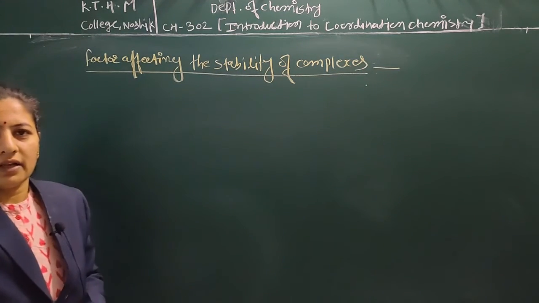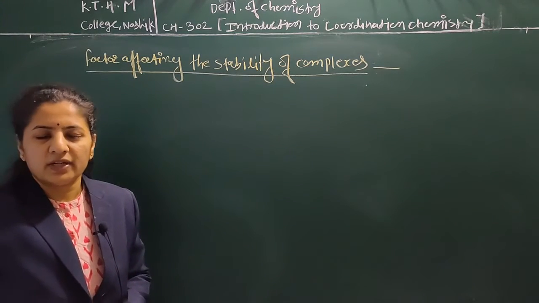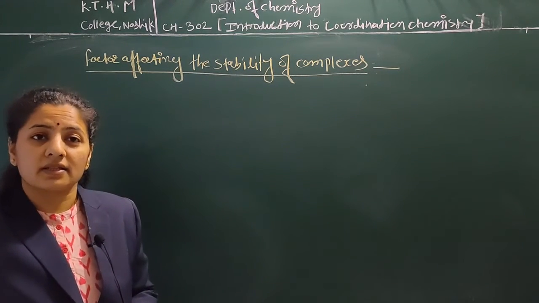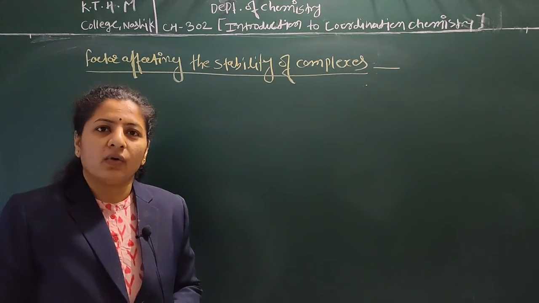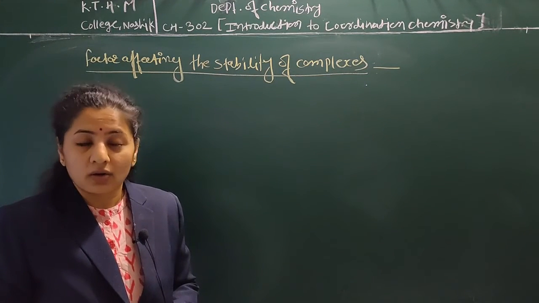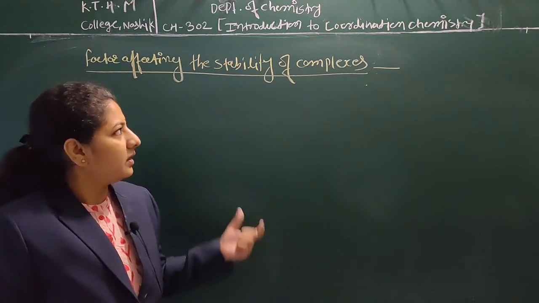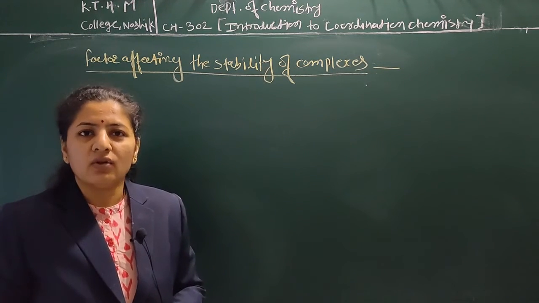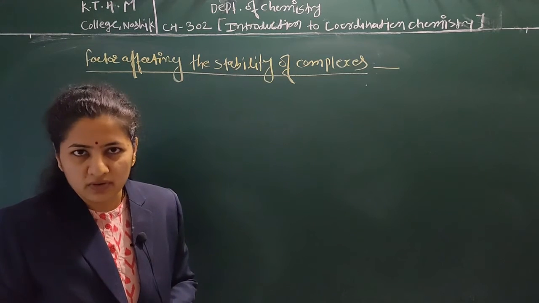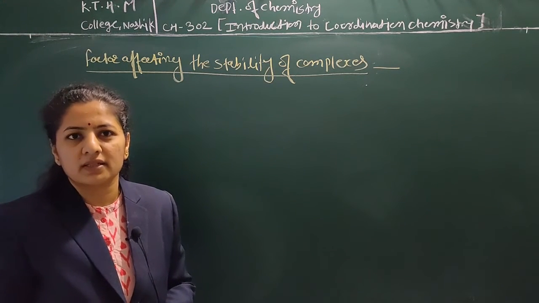There are various factors which affect the stability of a complex, and we recently discussed how the stepwise and overall formation constants occur in each step.